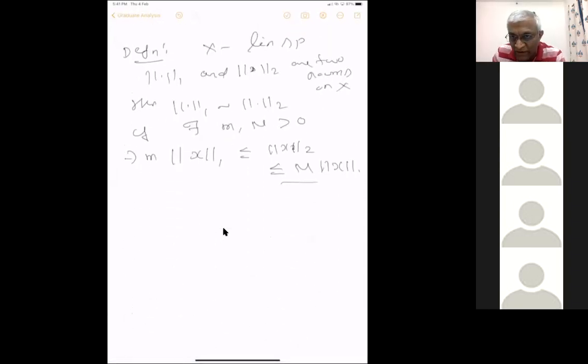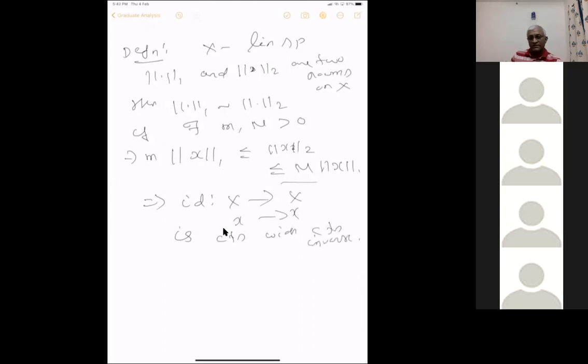That is equivalent to saying the identity function from X to X is continuous with continuous inverse. That's very important. That's what this says, if you just think about it.